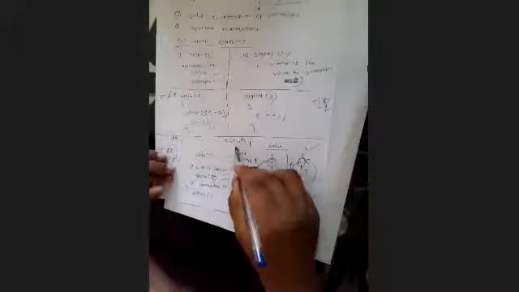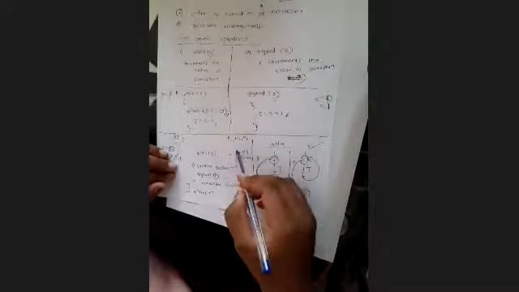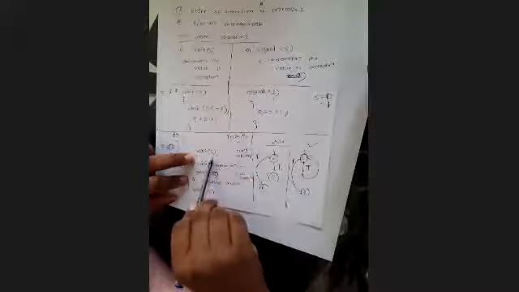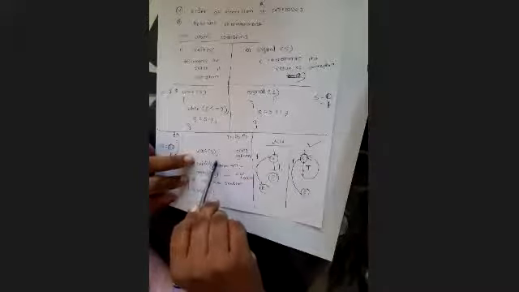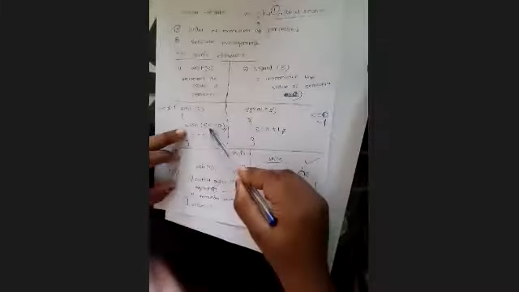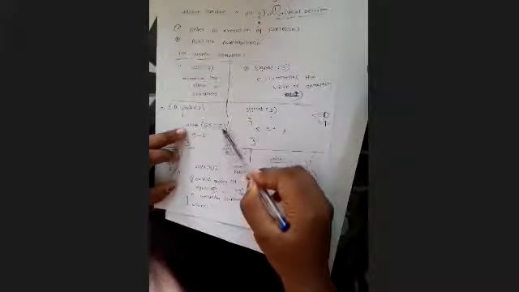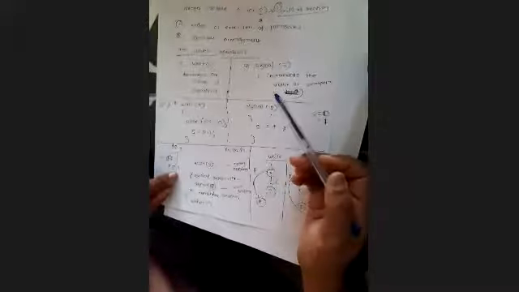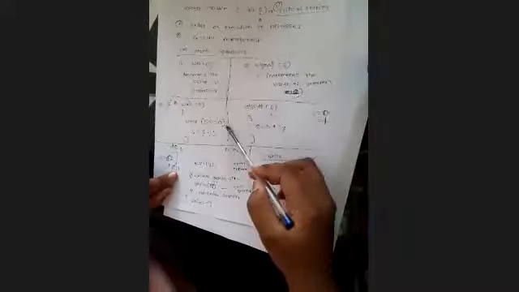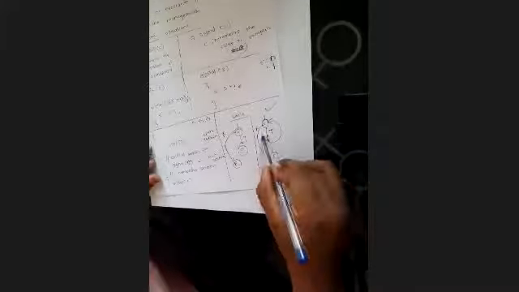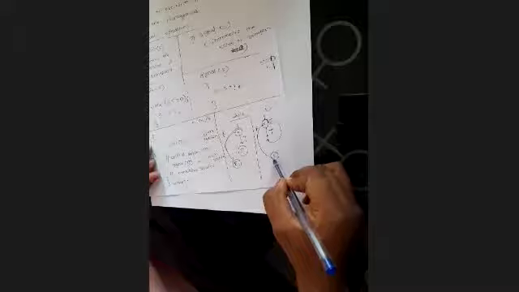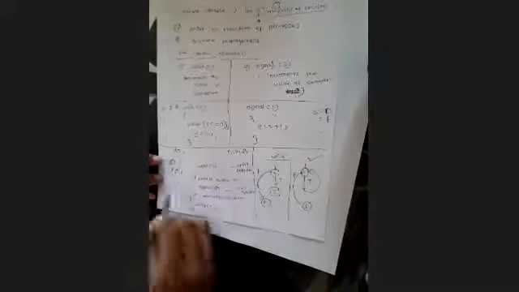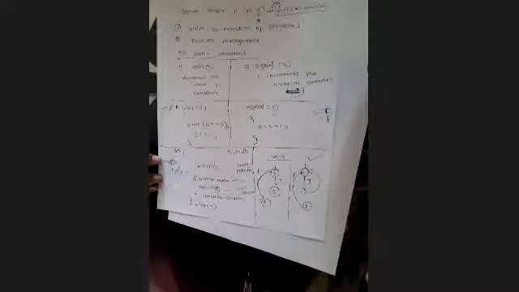Now suppose P2 gains the access of CPU. Now P2 wants to gain the access of critical section. What will it do? It will run the entry code. What is in the entry code? Wait operation. What will it do? It will first of all check s less than equals to 0. What is the value of s? It is 1. So 1 less than equals to 0 is false. If the condition is false, then it will exit the loop and decrement the value, s equals to s minus 1. So it becomes 0 again.